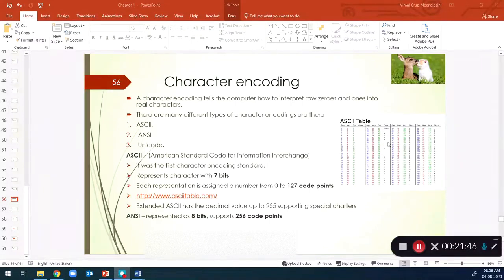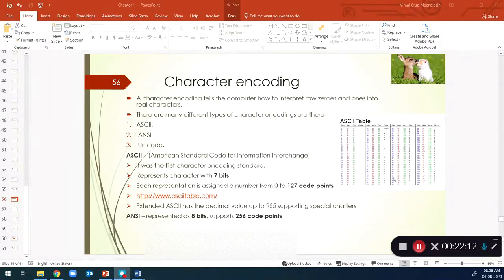For example, when you type the letter A on your keyboard, it will look up a table. The decimal value of the letter A is 65. So the 65 will be converted into binary code, and the corresponding binary code of 65 will be fed into the computer. Then it will understand, okay, you have typed A. That is how the computer can understand everything.